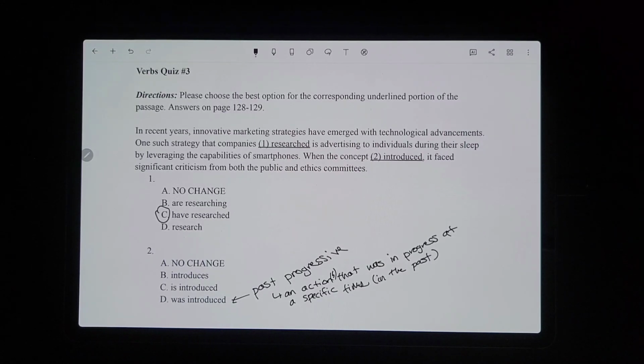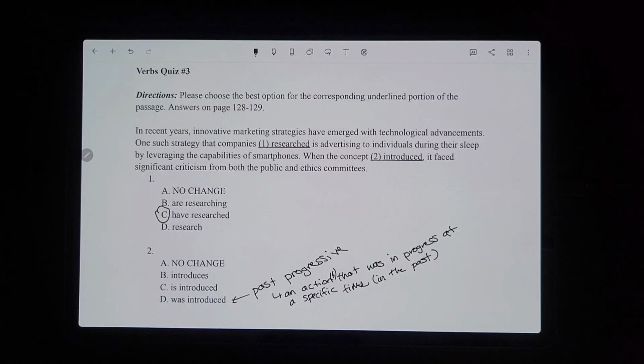Okay, so I just realized this was actually not in the notes because they don't typically test this distinction. I did include stuff just to be safe, but this was one of the ones that didn't make the cut. Past progressive is the term for this verb tense, and it's really rare. I don't even think I've ever seen it tested, or that it has ever been tested at all in terms of determining a distinction like this. But again, this is supposed to be mastering, so that's why I put it here. I just forgot to put that little disclaimer in the notes.